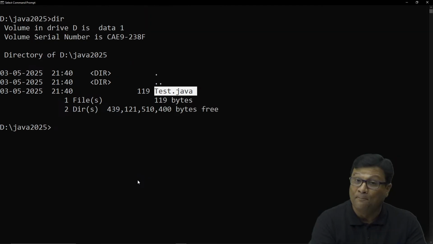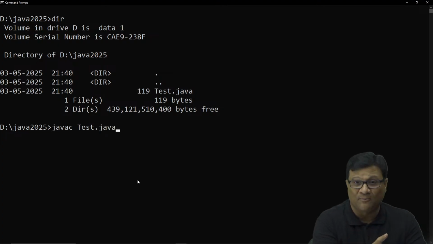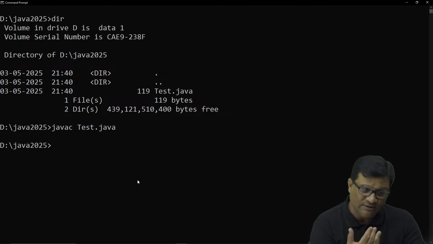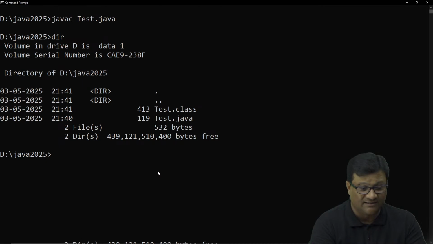So now let me compile this. Simply we need to write javac test.java. If there is any error in your program, it shows the error at the same time. But if there is no error, don't expect any success message, right? See this one, it will put you on the same folder again. Now write the same command again, dir, and check. Now you have two files, test.java and test.class.